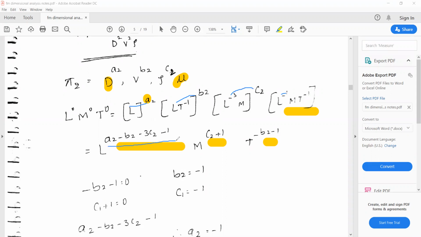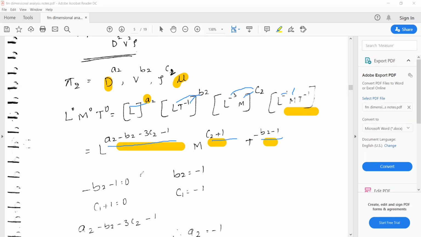That is a2 plus b2 minus 3c2 minus 1. Next if you consider M, so M to the power of c2 plus 1. Now if you consider T, so T to the power of minus 1 into b2, means minus b2 minus 1.